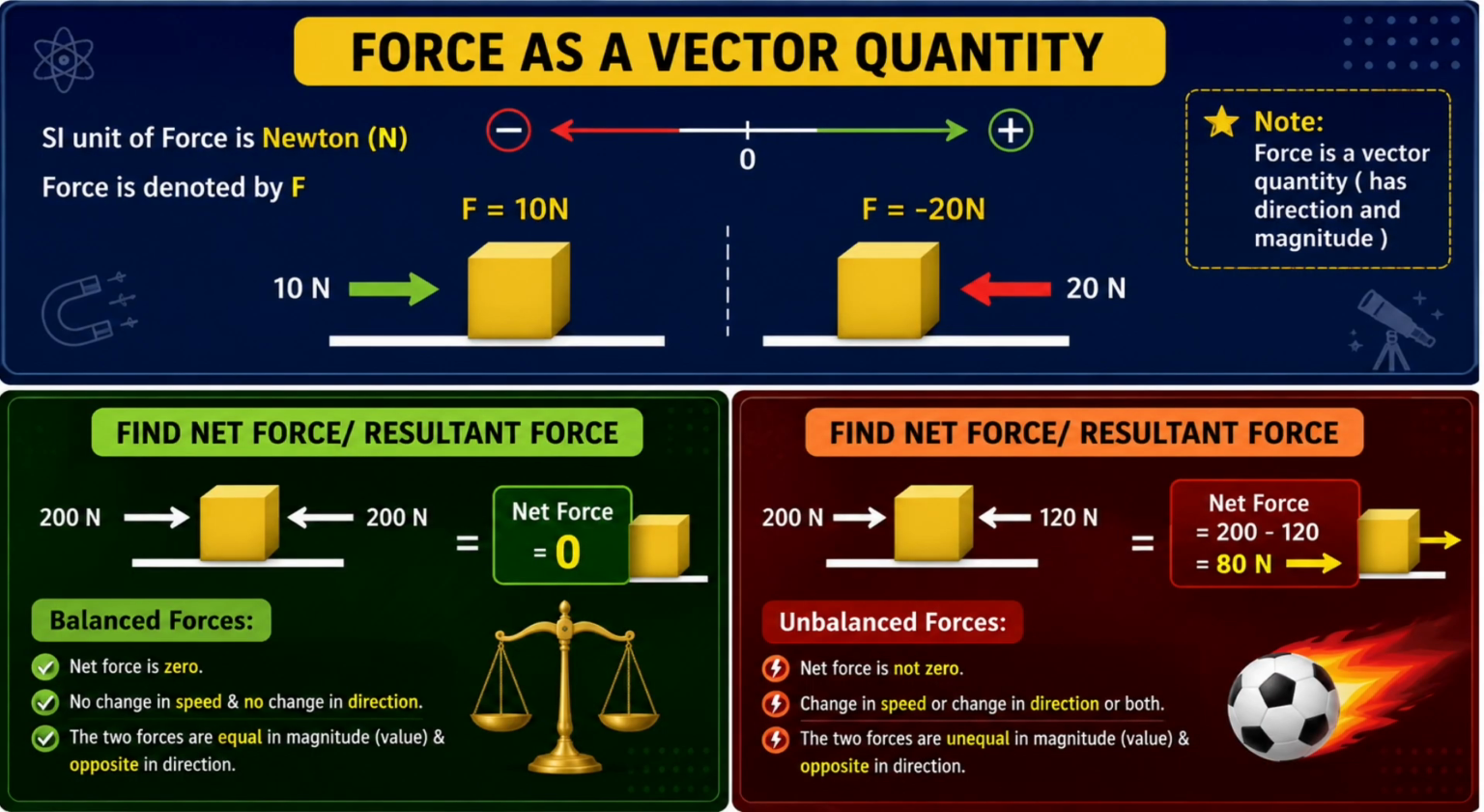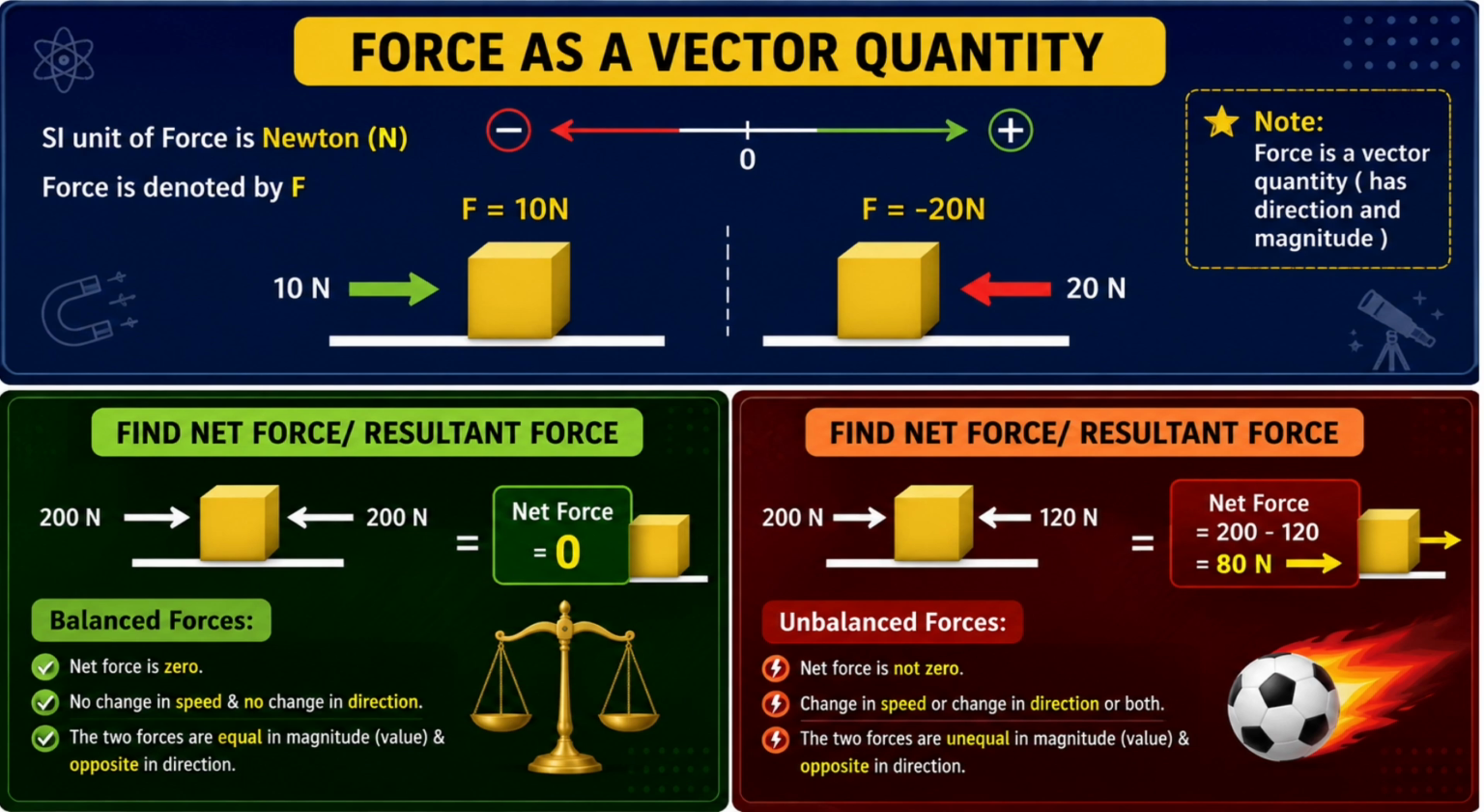Now, how do we measure force? The SI unit of force is Newton, denoted by capital N. We denote force with the symbol F. Always remember, force is a vector quantity. This means it has both magnitude, meaning value, and direction.